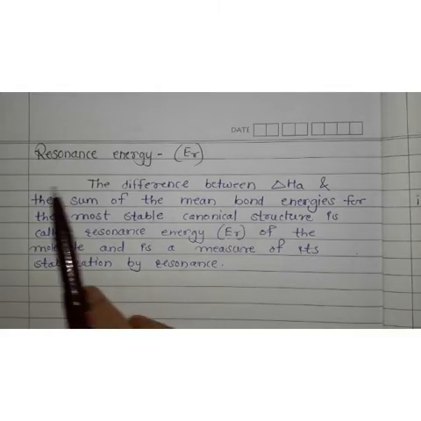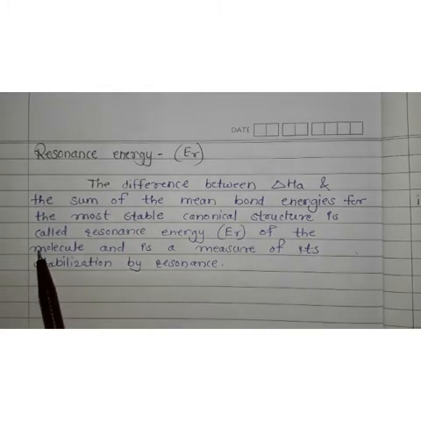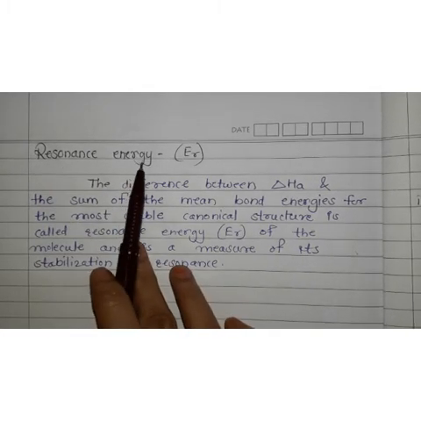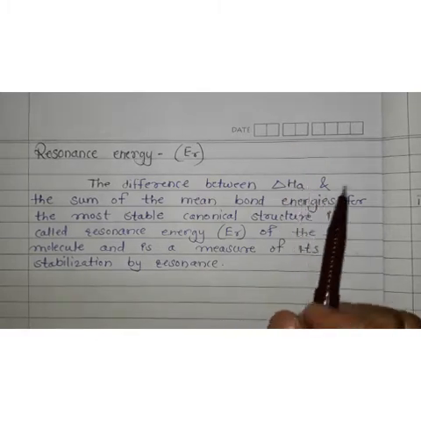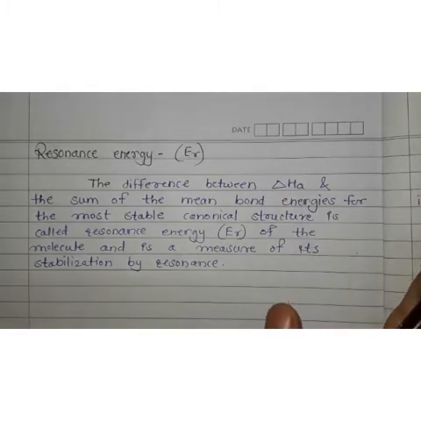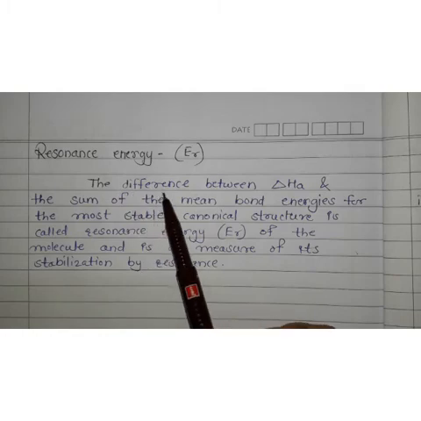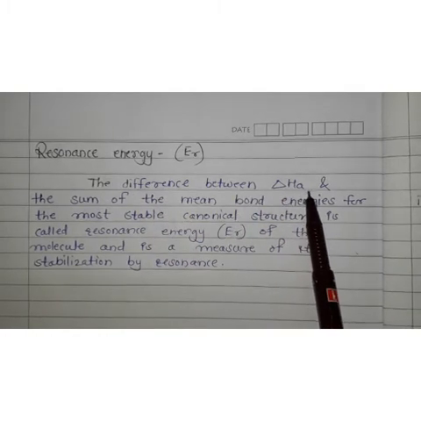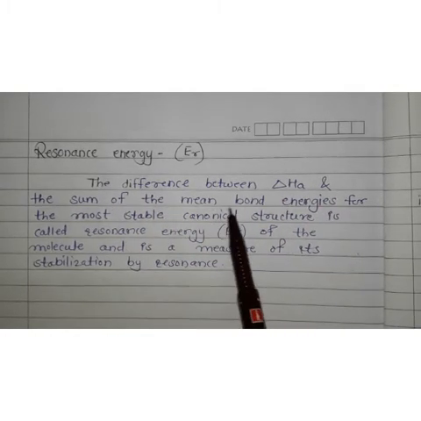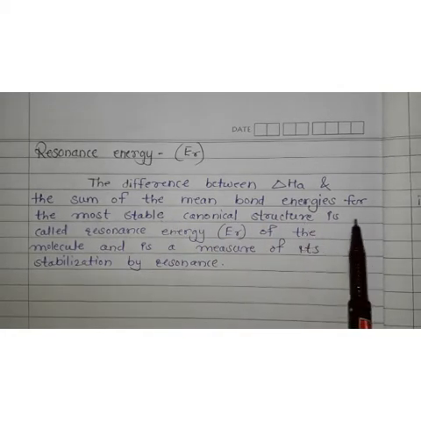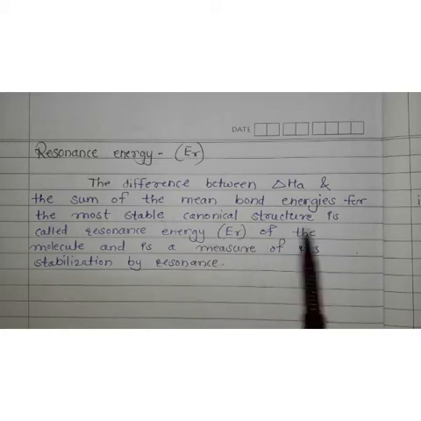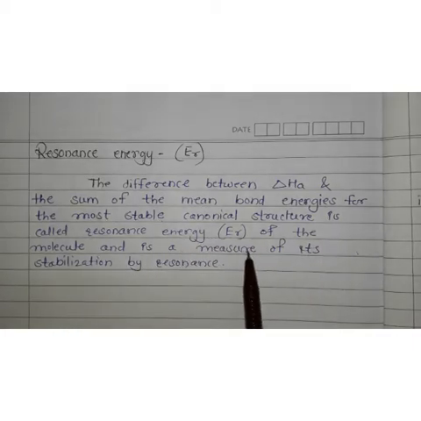Let us study what is meant by resonance energy. Resonance energy is represented by the symbol ER, E for energy, R for resonance. Let us see first the definition. The difference between delta HA and the sum of the mean bond energies for the most stable canonical structure is called the resonance energy of the molecule, and is a measure of its stabilization by resonance.